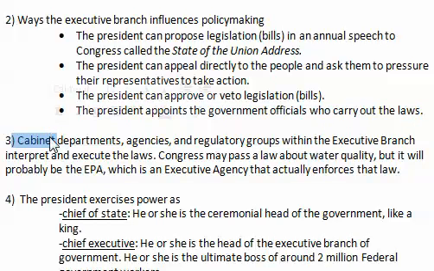Second item here, cabinet officials, cabinet departments, agencies, and regulatory groups within the executive branch interpret and execute the laws. So cabinet departments like the Department of Agriculture, agencies like the FBI, and regulatory groups like the people who regulate television, right?